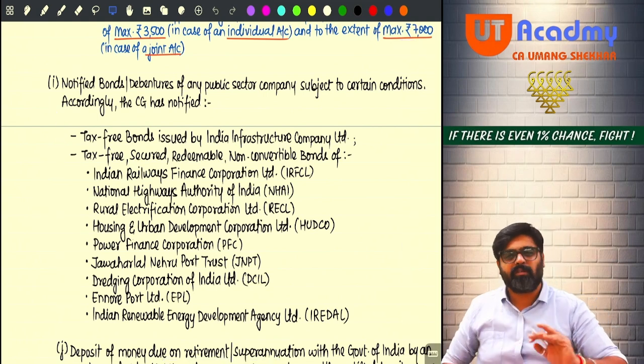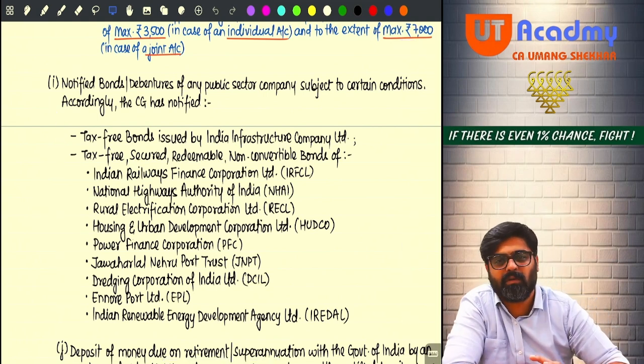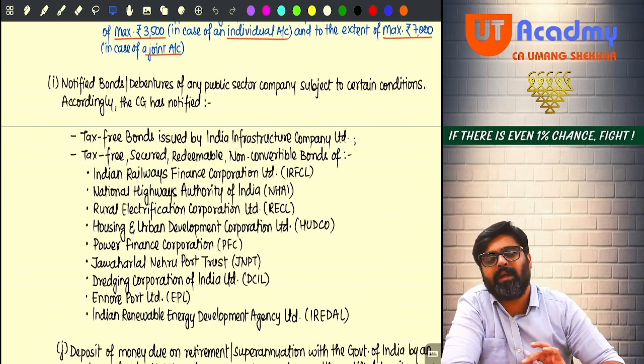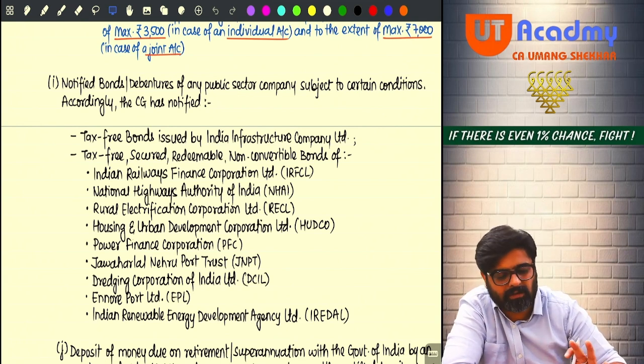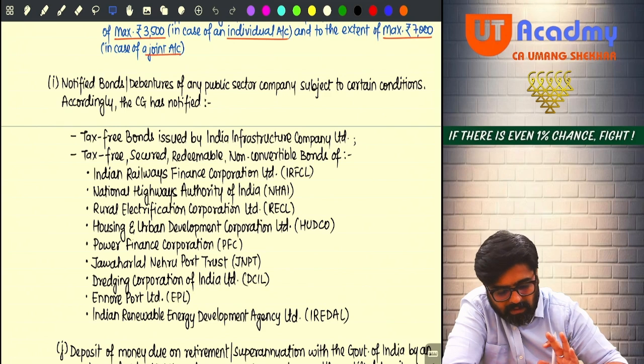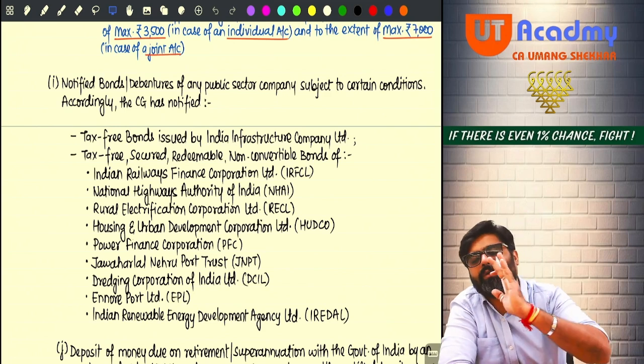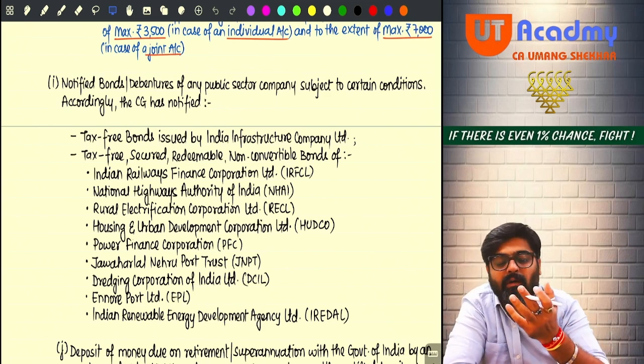If you go and see this list, all the investments and securities which are specified in this section, everywhere you invest money, your money is directly or indirectly going to the government. That means you are helping the government to mobilize funds.